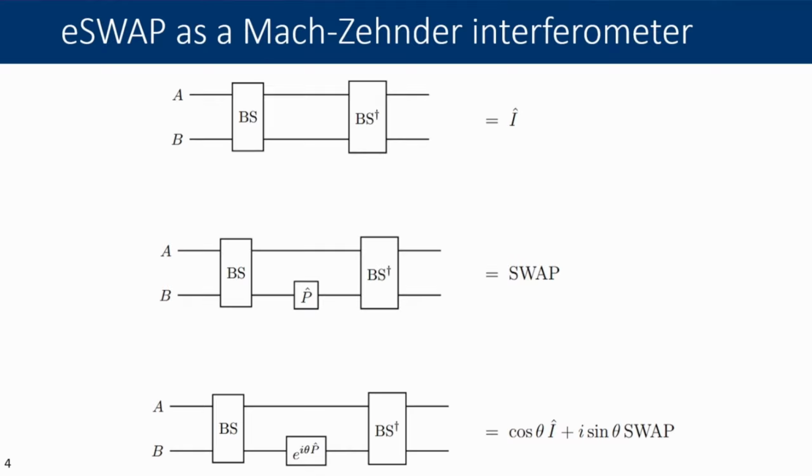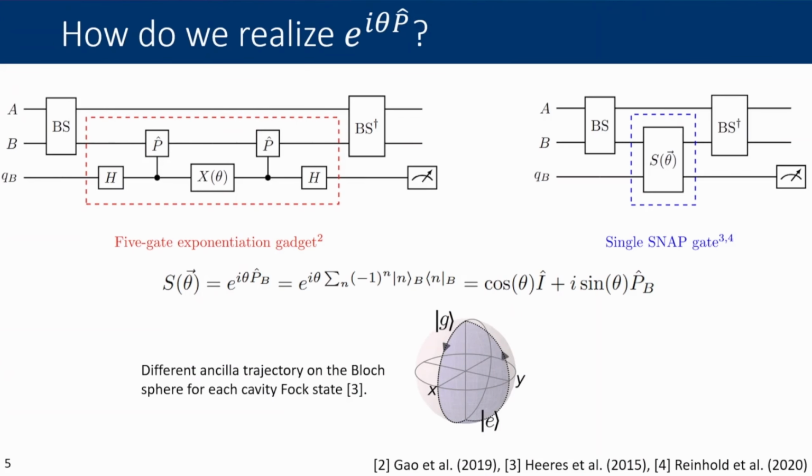And then if you want to get a coherent superposition of identity and parity, as you can imagine, you have to exponentiate parity. So you exponentiate parity on the B arm, you sandwich it between these two beam splitters, and that gives you an effective exponential swap operation. So then really the question becomes, at the hardware level, how do we realize this exponentiated parity?